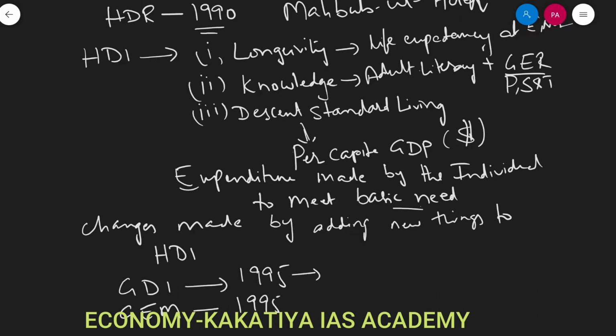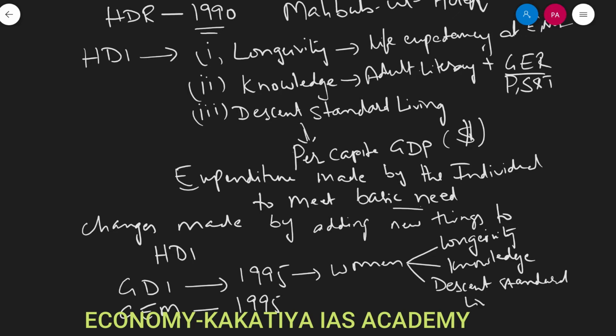So gender development index measures the same longevity, knowledge and decent standard of living of women. So it is all the three parameters: longevity of women, knowledge, that is literacy rates of women, and decent standard of living of women. All these three parameters are separately calculated for women. Similarly, gender empowerment of women.